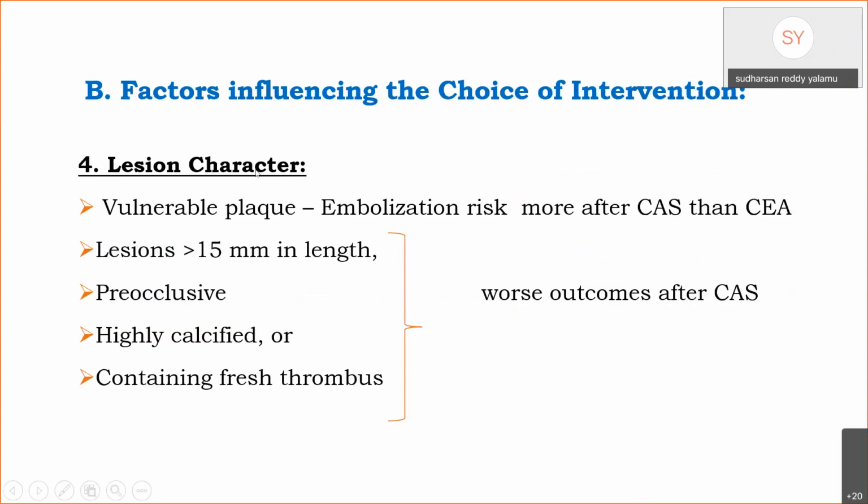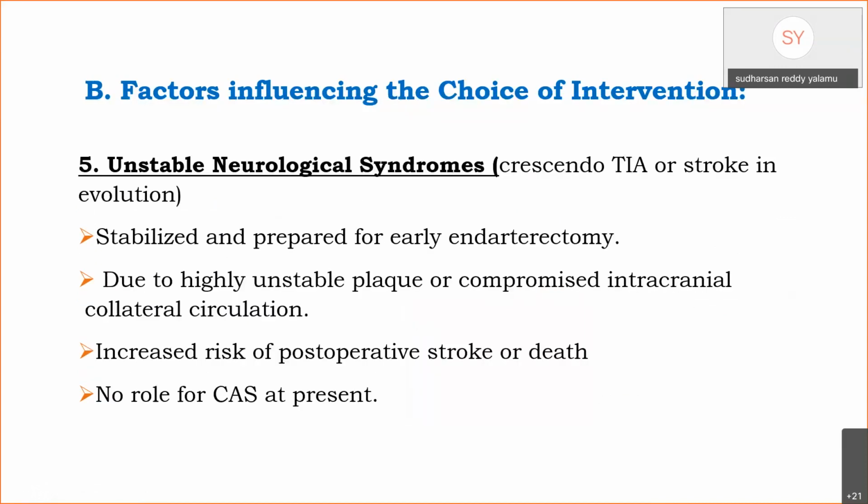Lesion character. Vulnerable plaque increases embolization risk after angioplasty and stenting than endarterectomy, and lesions greater than 1.5 centimeter in length, pre-occlusive lesions, highly calcified lesions, and lesions containing fresh thrombus are associated with worse outcomes after angioplasty and stenting.